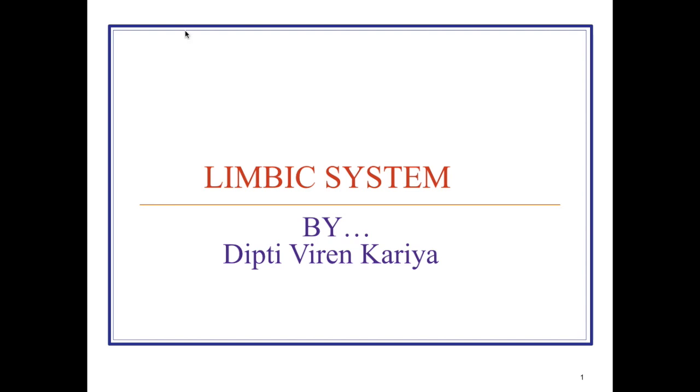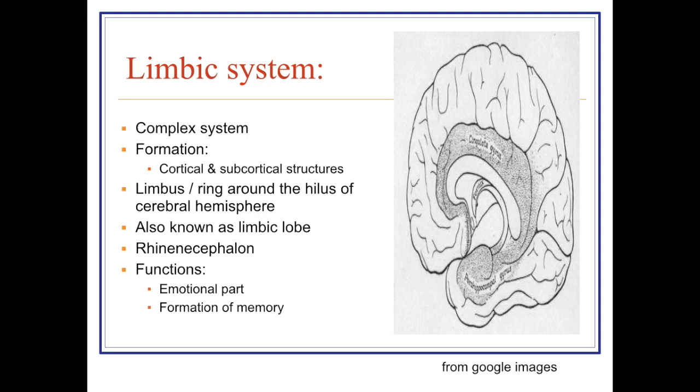Hello everyone. Today we start the discussion about the limbic system. The limbic system is a complex system and it is made up of various cortical and subcortical structures. The meaning of limbic: limbus means border. So it forms a ring around the hilus, or you can say around the basal part of the brain of the cerebral hemisphere. It is also known as the limbic lobe.